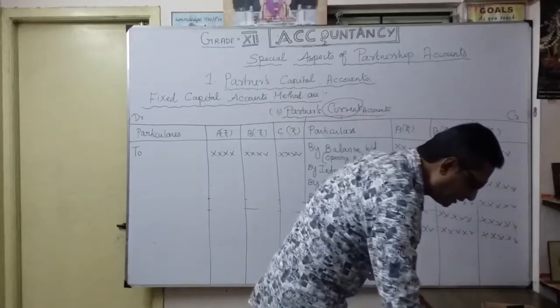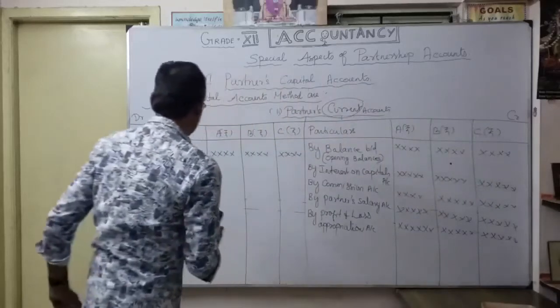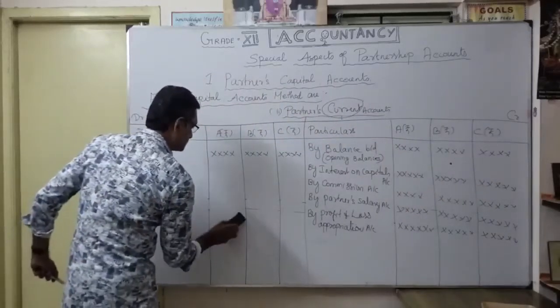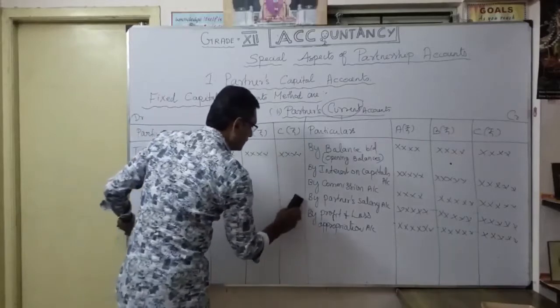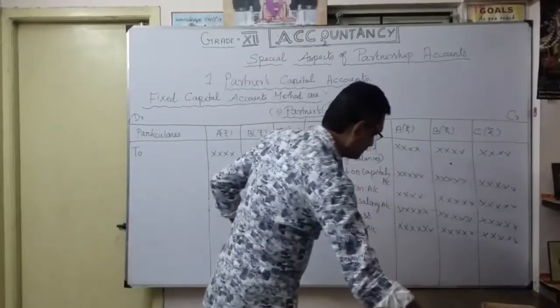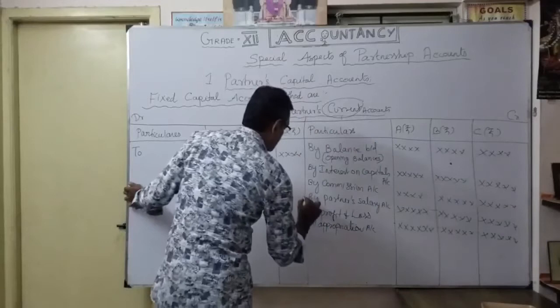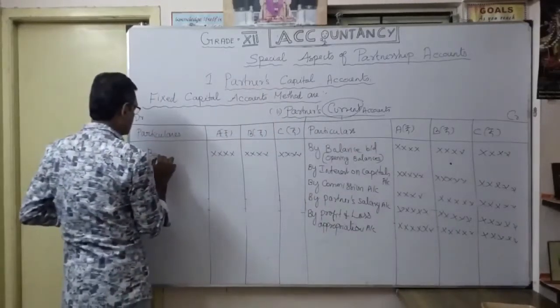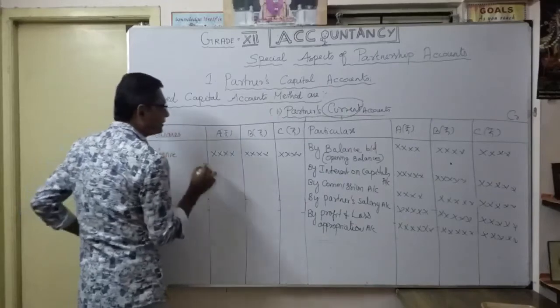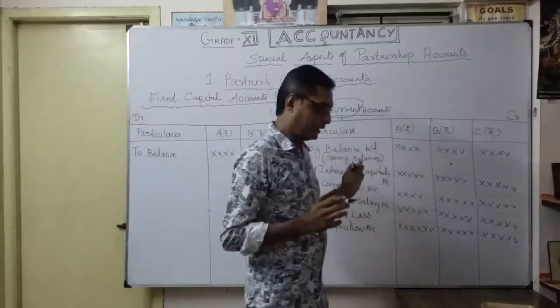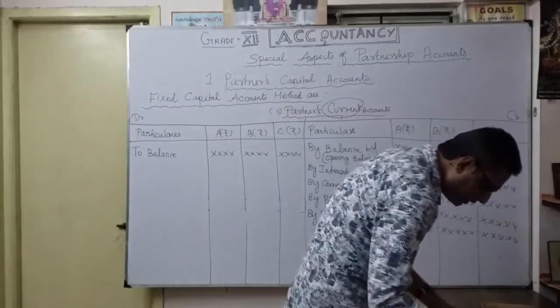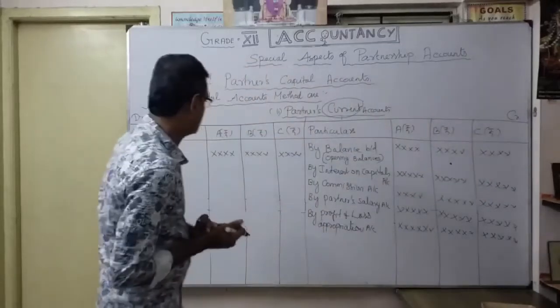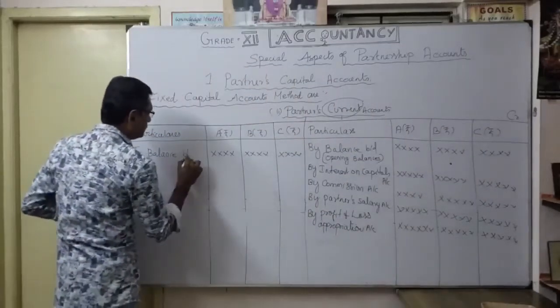Now the debit side, in the same manner. Suppose any debit balance is available, so to balance, here a credit balance. That's what here, to balance, in case of any debit balance, to balance brought down.